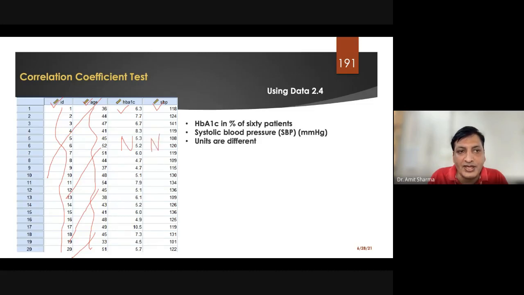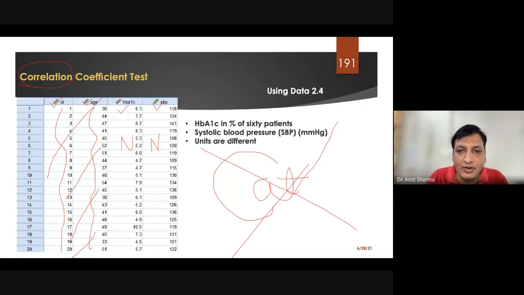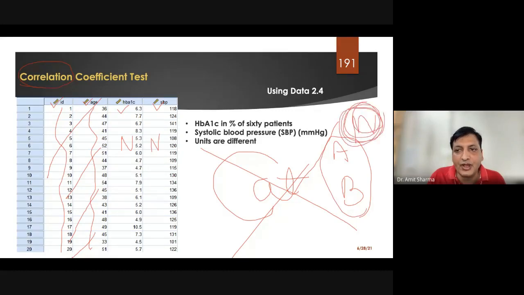For correlation and linear regression, you don't require a categorical variable. If any variable is given in the form of category, you cannot run the test. Both variables, whether independent or dependent, should be given in terms of numbers. Then only you can apply it.